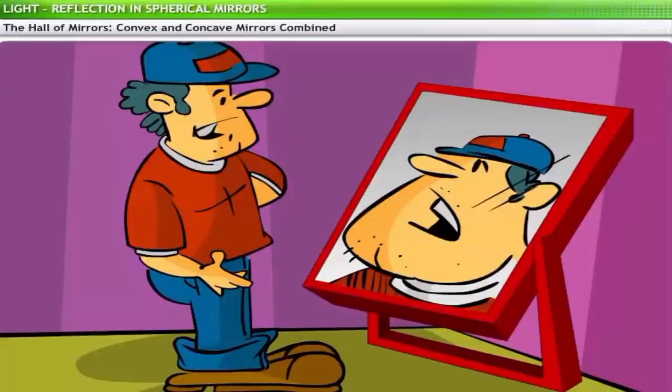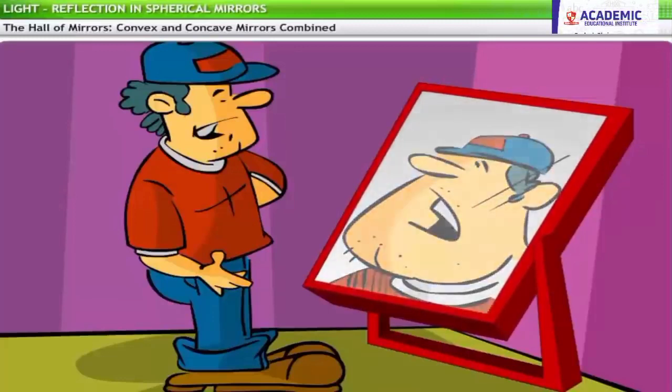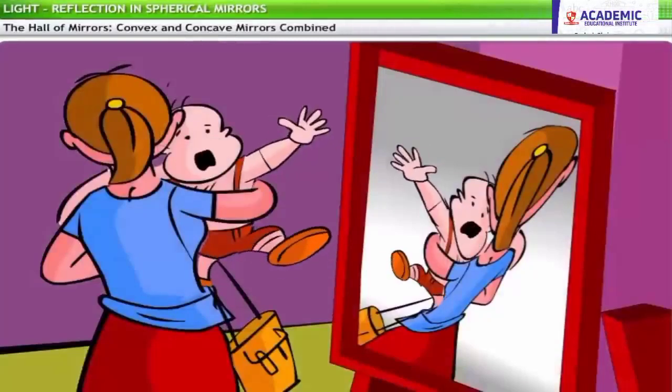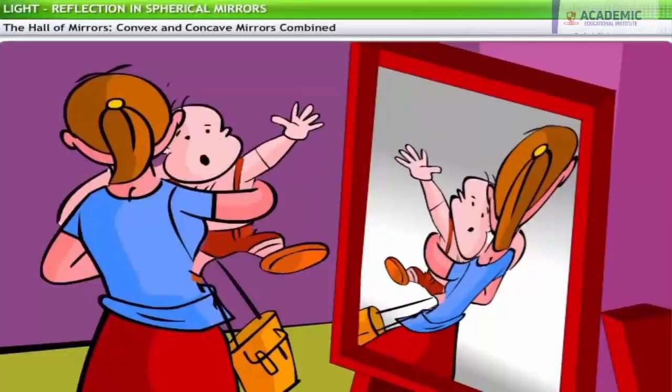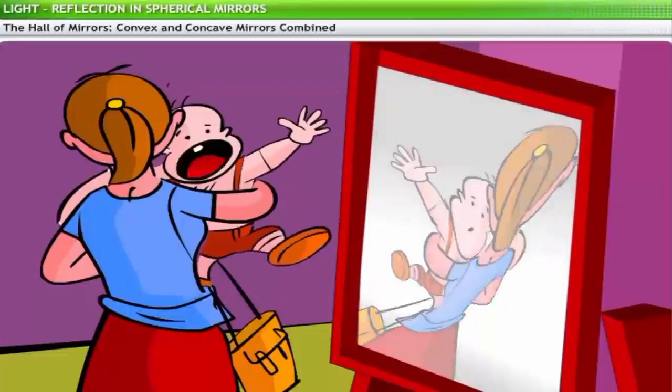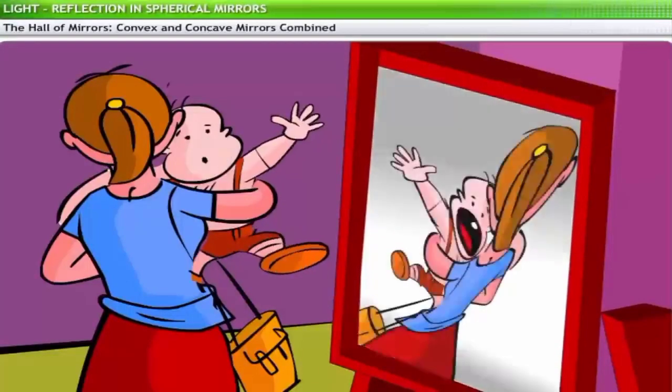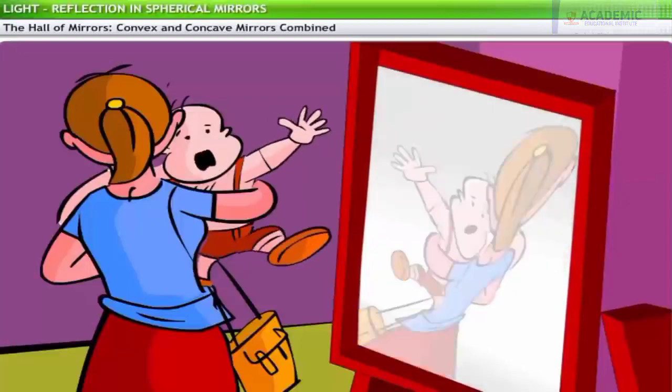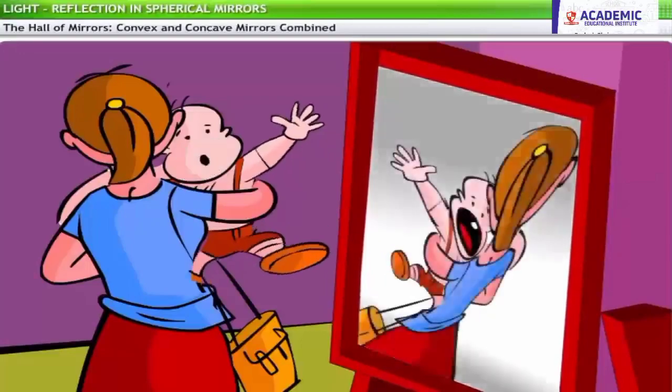Therefore, if you stand close to such a mirror, you will see a wider, fatter image of yourself. On the other hand, standing close to a convex mirror will make you appear thinner. With a set of such mirrors around you, you can see a variety of images of yourself, an undoubtedly interesting experience.